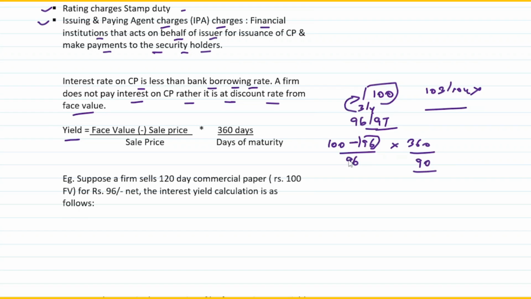Whenever a commercial paper is issued, it will be issued for say 90 days or 120 days, but we need to calculate the interest on an annual basis. So for calculating it on an annual basis, we multiply it by 360 and divide it by the number of days of maturity, right? So what is the formula? It is face value minus the sale price, divided by the sale price, or you can say the issue price, into 360 days divided by the days of maturity.